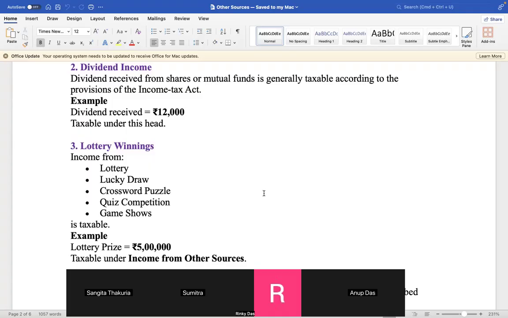Example. Lottery winnings: income from lottery, lucky draw, crossword puzzle, quiz competition, game shows is taxable. For example, lottery prize equal to rupees 5 lakhs, then taxable under income from other sources. So lottery income is coming under income from other sources. Very good, Rinki.